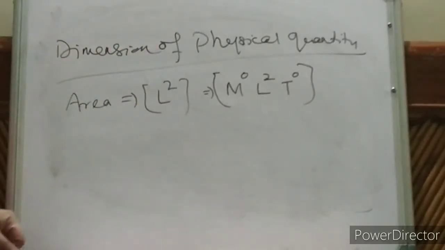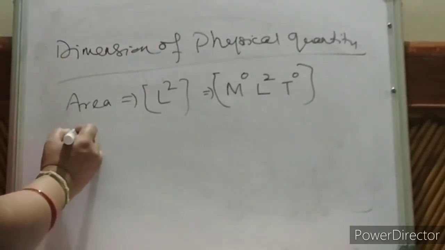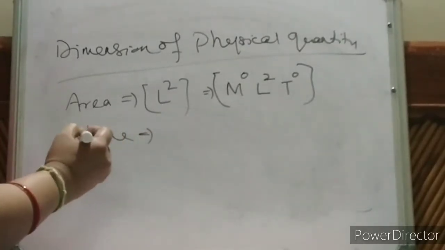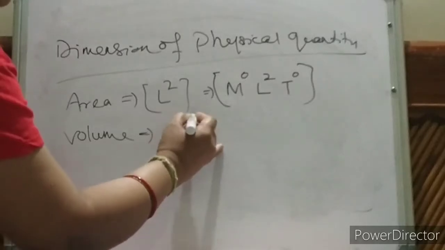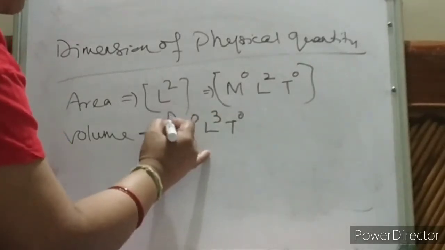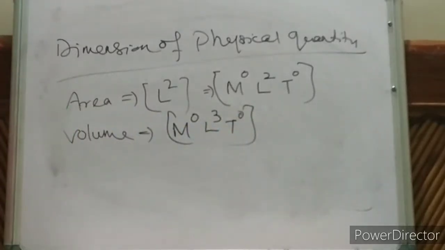Now you have understood volume. What is volume? Length into length into length. That means L to the power 3. So how will you write? M to the power 0, L to the power 3, then T to the power 0, because no mass, no time.